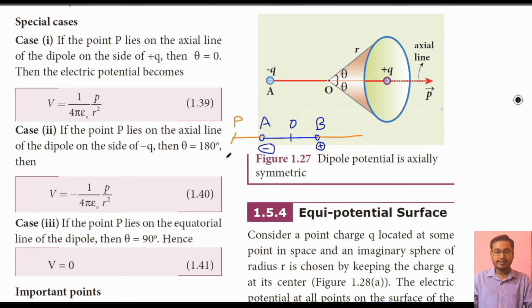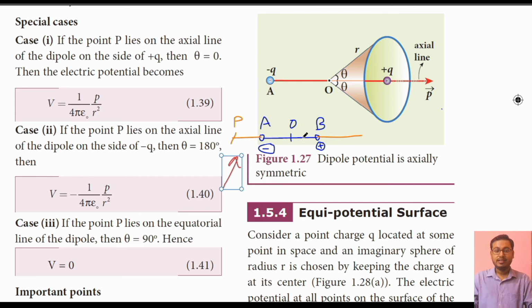Okay, so this is the situation which I have drawn here. AB is the dipole. At point A we have a negative charge and at point B we have a positive charge. O is the center of A and B. The point P lies in the direction of the negative charge, that is towards the negative charge. In that situation, angle POA will be equal to 180 degree.